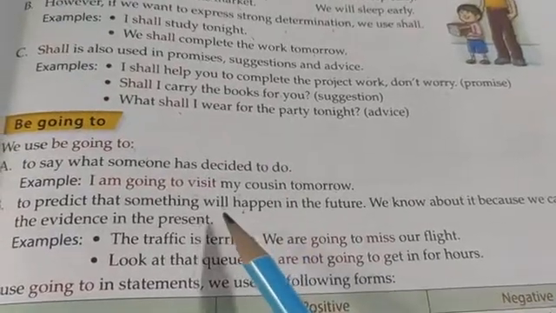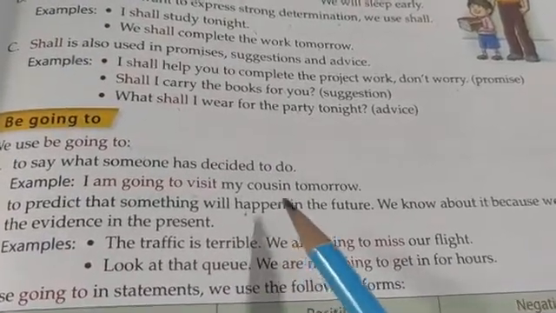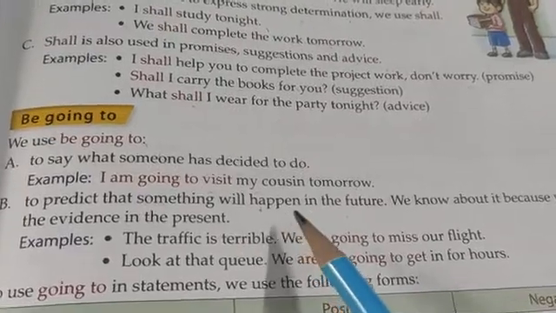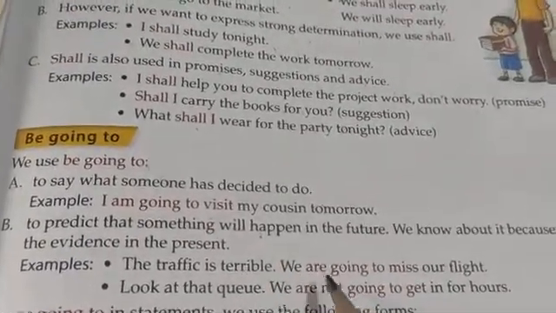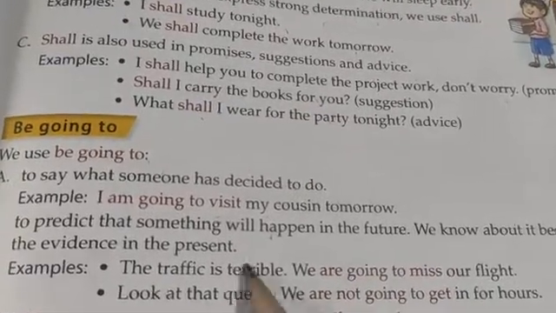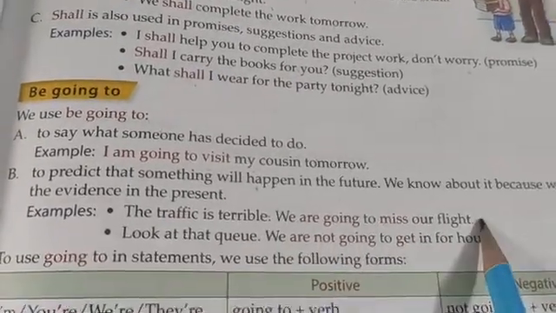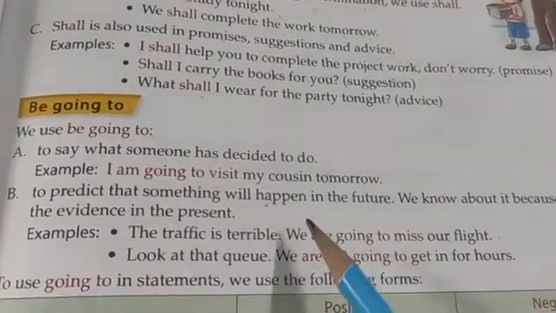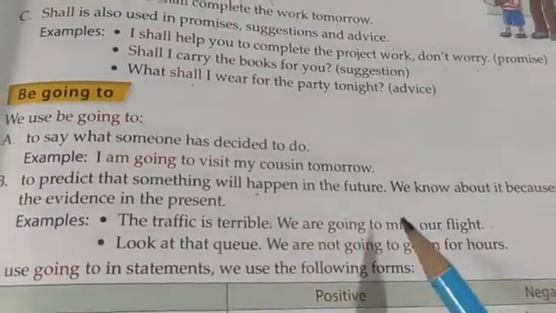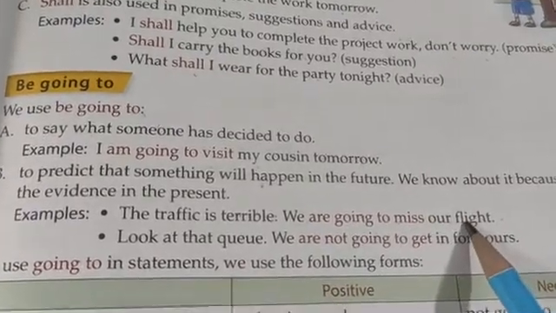Okay. Means we are predicting that something will happen in the future. That time we will use going to. Okay. The traffic is terrible, we are going to miss our flight. Means I'm predicting that because the traffic is so terrible, we are going to miss our flight.